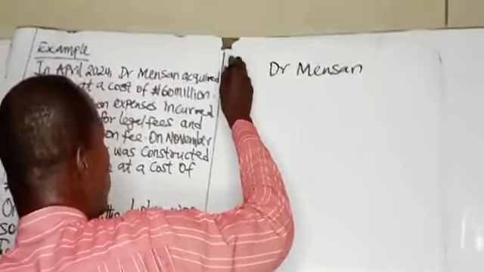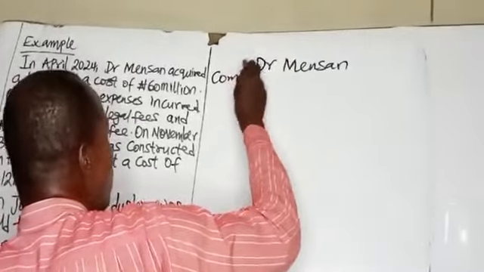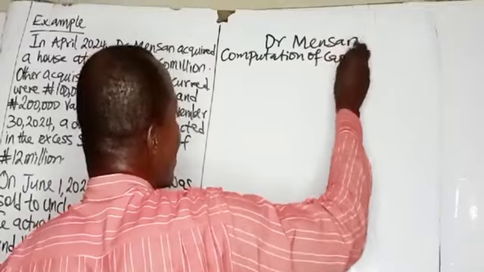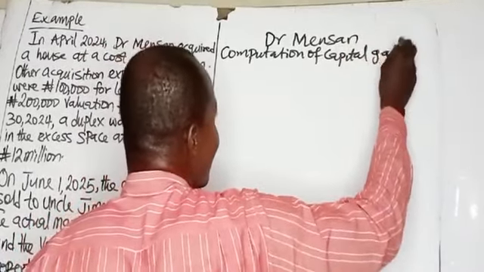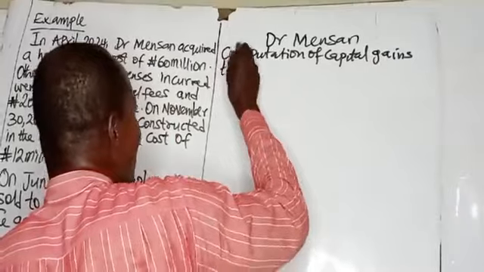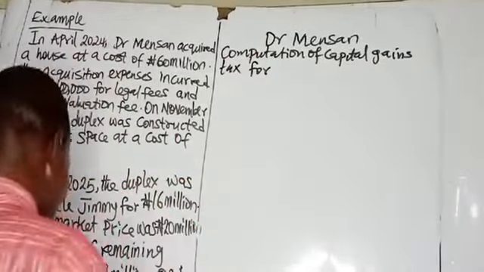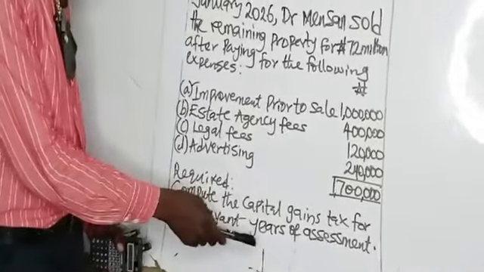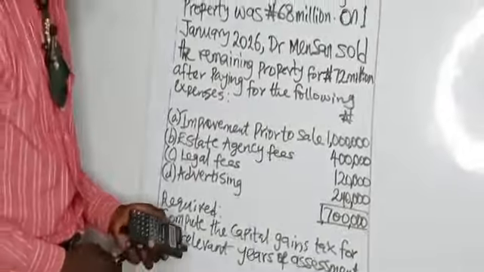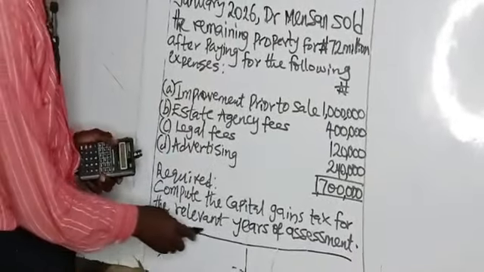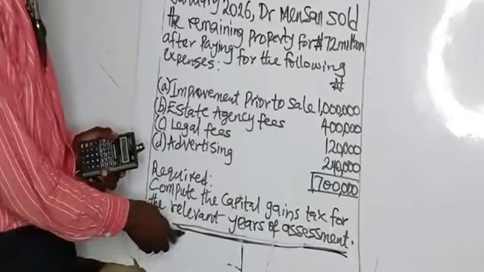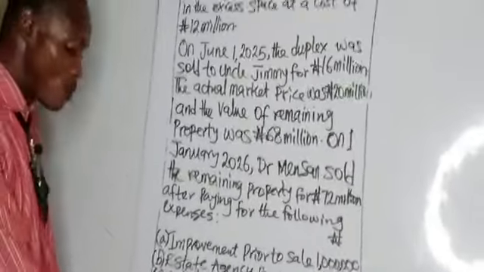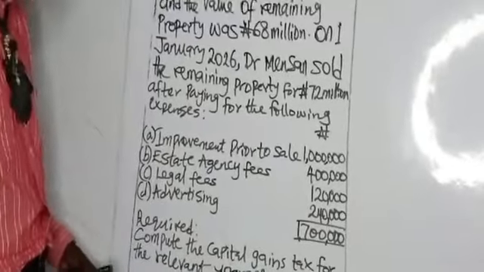So, the requirement asks you to compute the capital gains tax. If you go back to the question, you have to compute the capital gains tax for the relevant year of assessment. The examiner will put "for the relevant year of assessment." If you put "for the relevant year of assessment" in your title, you are not going to earn a single mark. You'll be awarded 0 marks.